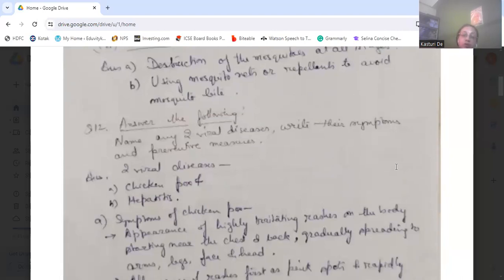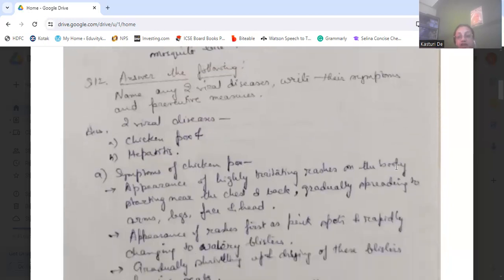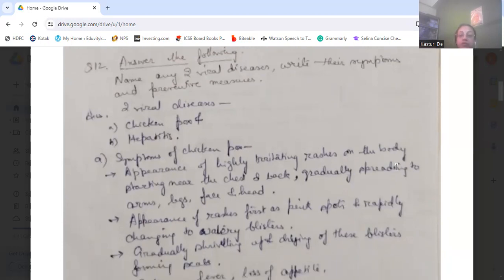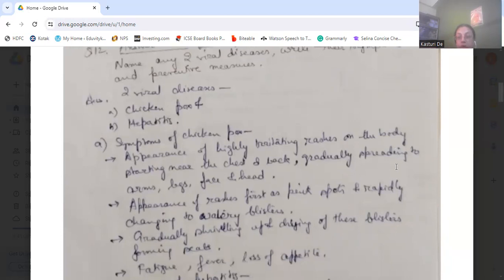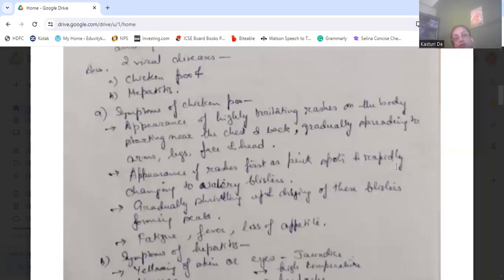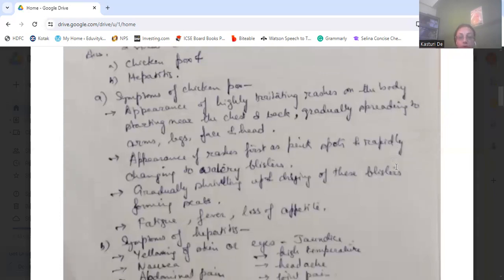The symptoms of chickenpox are the appearance of highly irritating rashes on the body, starting near the chest and the back, gradually spreading to the arms, legs, face, and head. First they appear as pink spots and rapidly change into watery blisters. Then these blisters shrivel up and dry, and form scabs, which later fall off. Fatigue, fever, and loss of appetite are also symptoms of chickenpox.